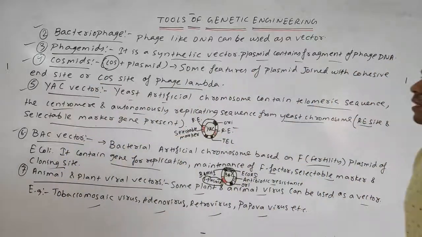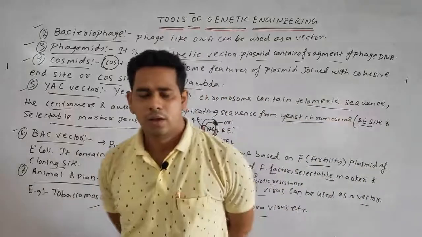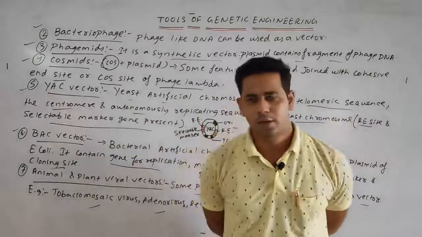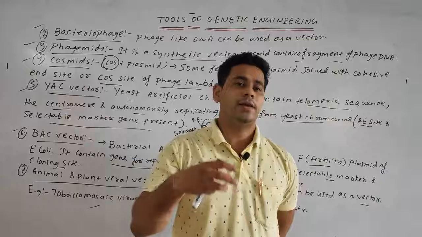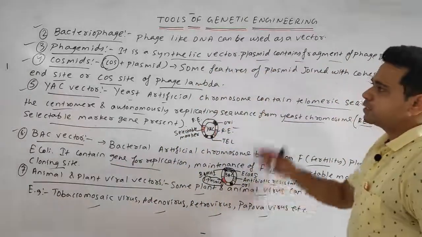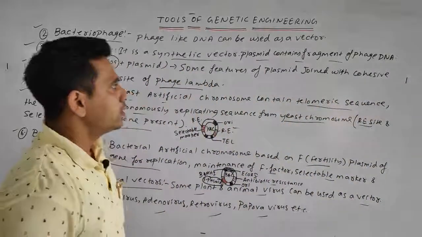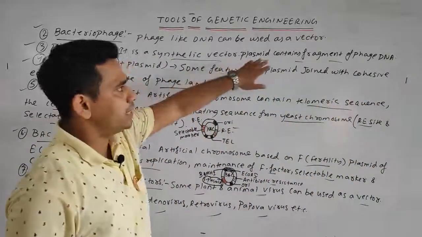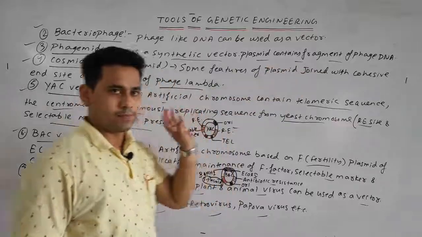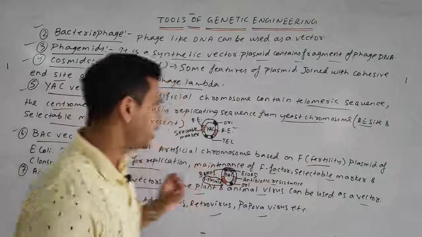Next we discuss the bacteriophage. Sometimes the bacteriophage also acts as a vector, and the virulent nature is destroyed as the foreign DNA is incorporated into the bacteriophage. Then the phagemid, meaning bacteriophage plus plasmid, is when the plasmid contains fragments of phage DNA. In the plasmid, fragments of phage DNA are introduced or incorporated.